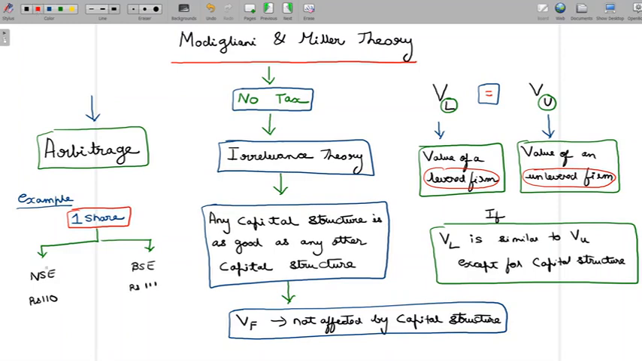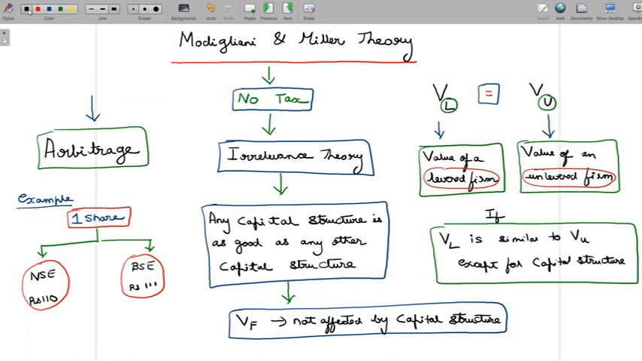Now, can this happen? Ideally, it should not happen because this is one share of a certain company. It's only that it is trading in two platforms. The share is available for transaction in two platforms. NSE is one platform and BSE is another platform. It doesn't make sense if it is available at two different prices in both of these platforms. But this does happen sometimes.